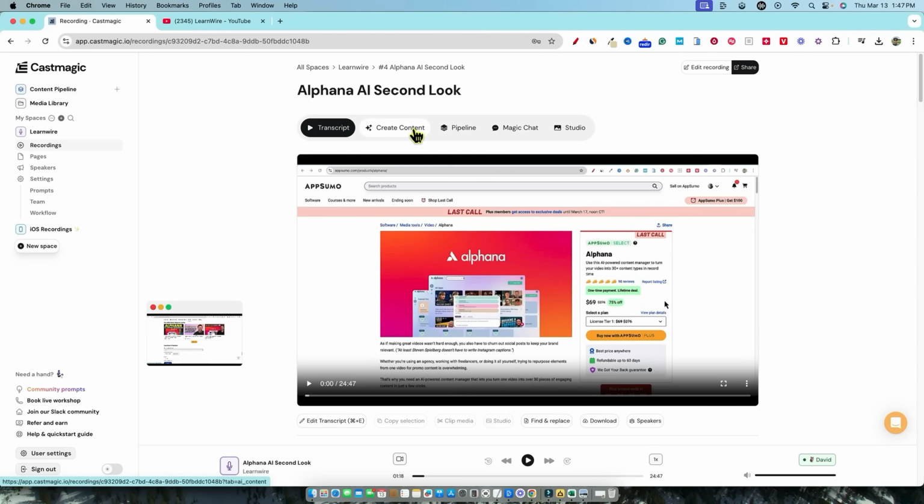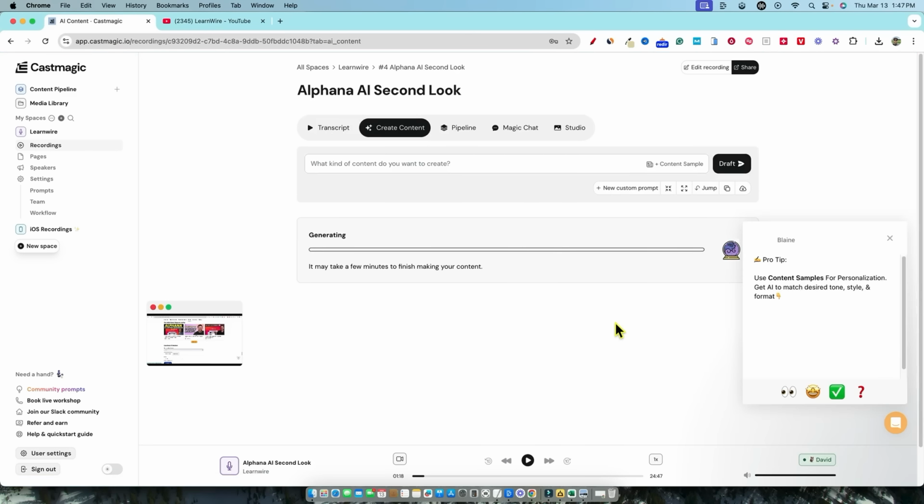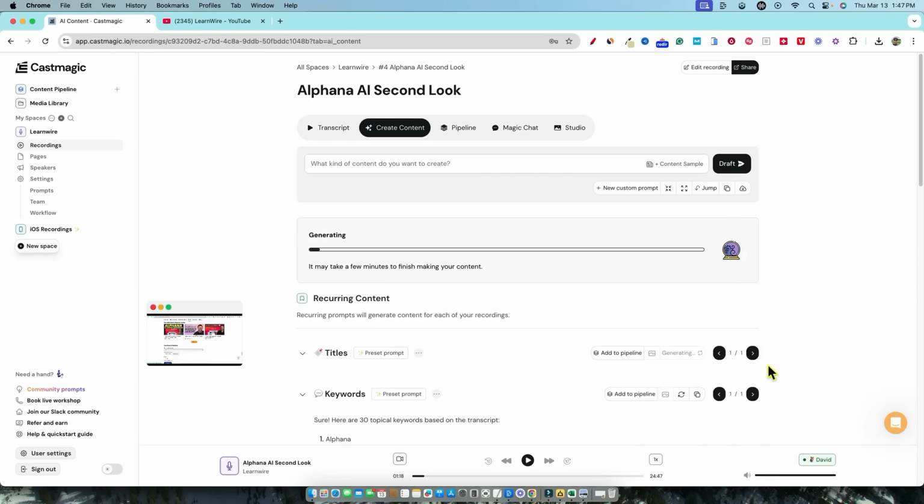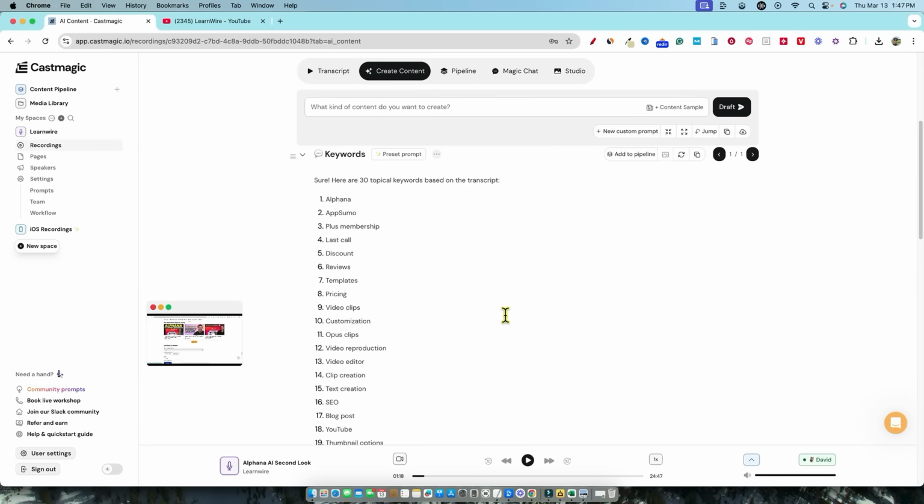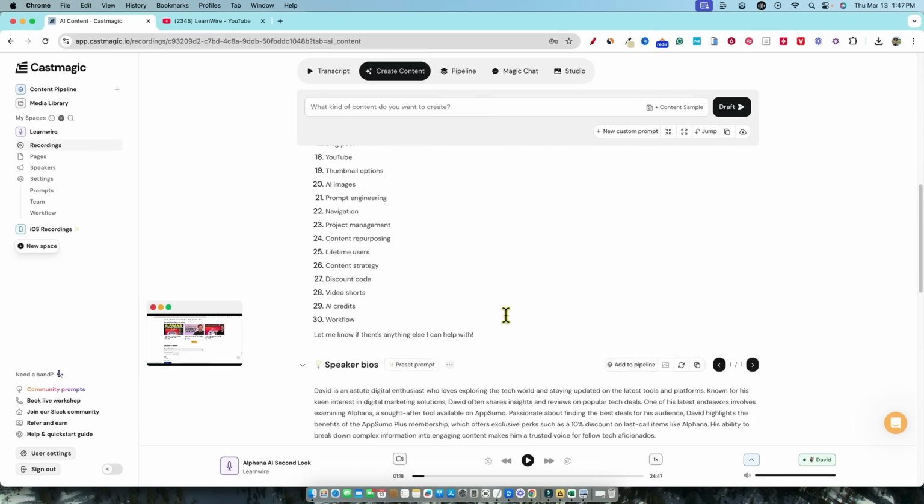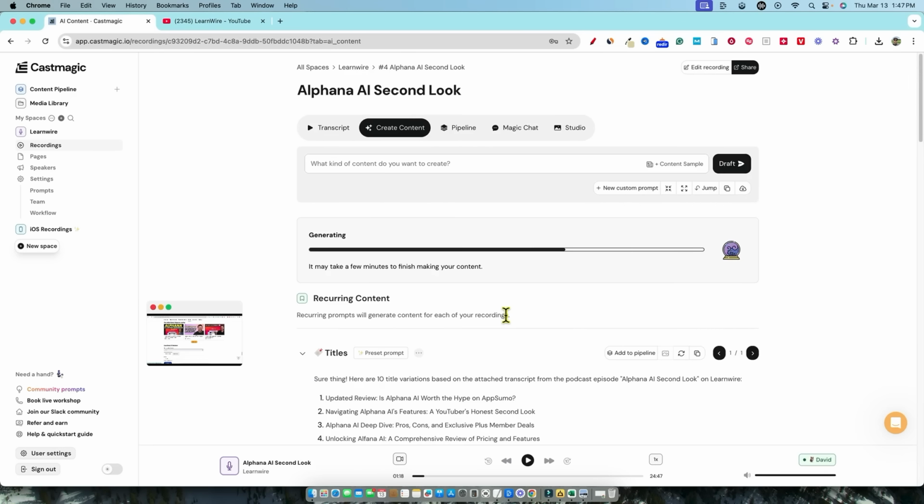So let's go to create content. This is where we're going to use that transcript and start creating our repurposed content. So we've used content samples for personalization. They have a tutorial right there. Now we have stuff, I believe, that is already selected because we selected a YouTube content plan, and we can go over and look at different ones that we can add.